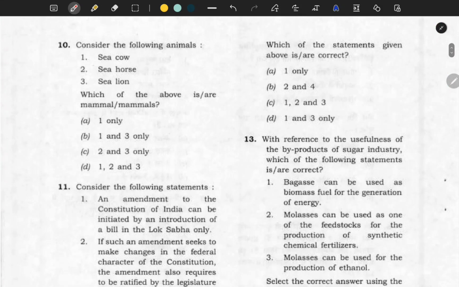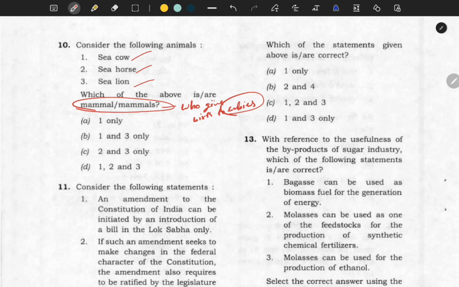Next: which of the following is or are mammal or mammals? So what are mammals? The common definition is those who give birth to babies, who do not lay eggs. First is sea cow, second is sea horse, third is sea lion. So this question is from your environment.